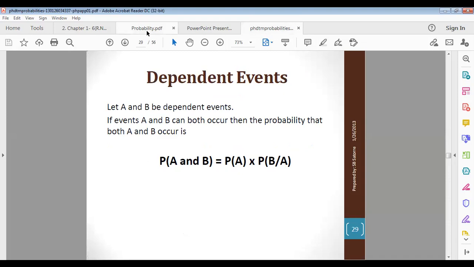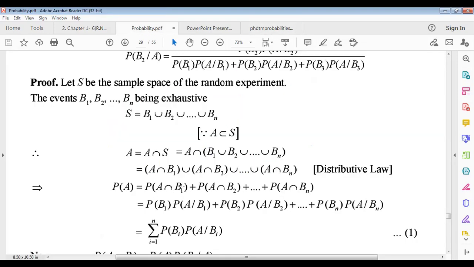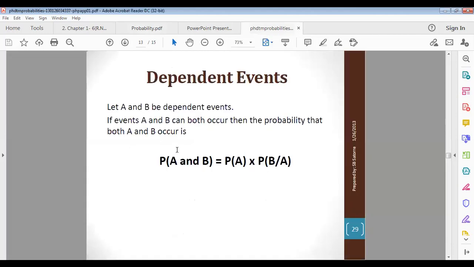Using this, probability of A intersection B1 is probability of B1 multiplied with probability of A when B1 happened. We can write this form also, in inverse. So this can be written as this one by using this formula.